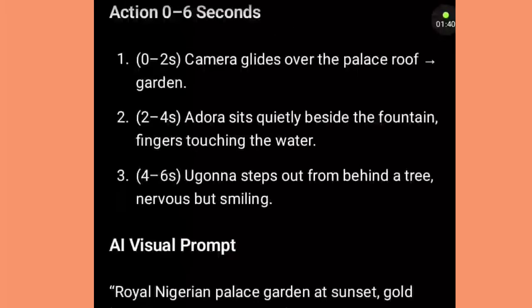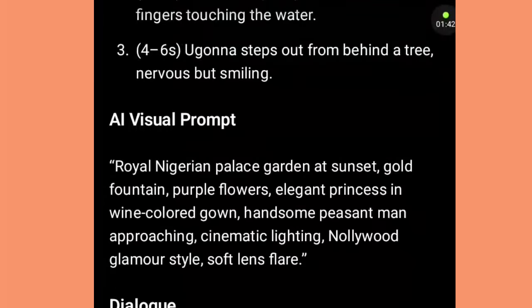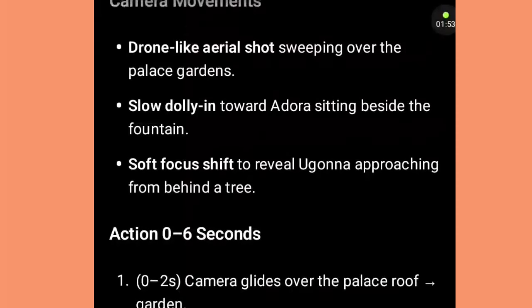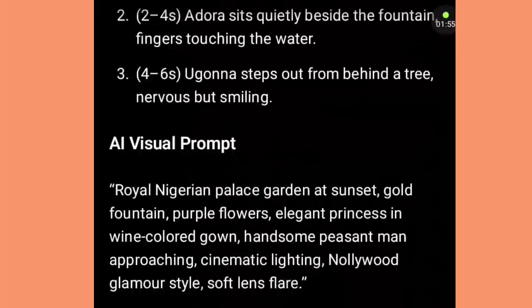So if we are to generate this movie in only 9 scenes, you will agree with me that it will not be enough, because the AI we are using just ends in 6 seconds. And how can a 6-second AI video automatically turn into 5 minutes? That is what I'll be showing you today.